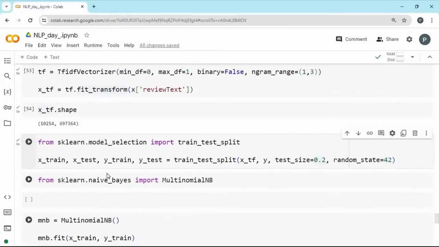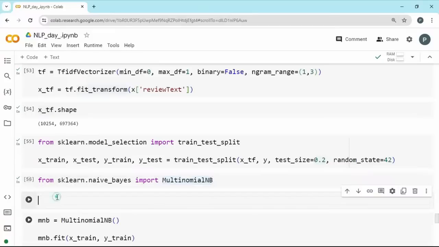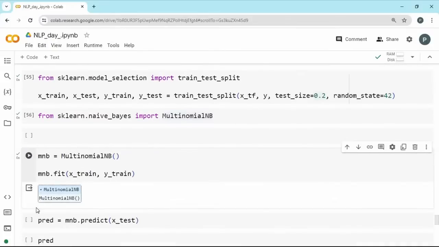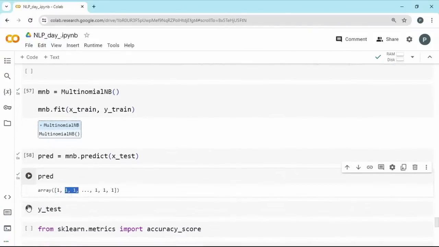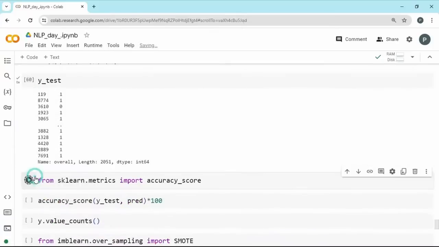And now we are going to use the first algorithm. We are going to use naive Bayes, specifically multinomial naive Bayes. It is an algorithm which works based on probability. Whichever output is most probable, it is going to give you, 0 or 1. Naive Bayes algorithms work well with NLP tasks. So we fit the model with the x train and y train values, and we'll make some predictions here, and the predictions will be zeros or ones. And if you look at the y test, we can go with the accuracy score.